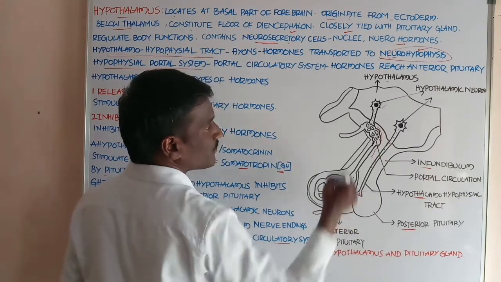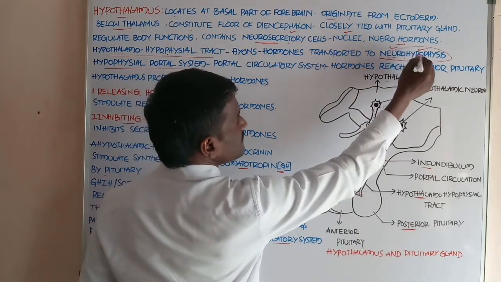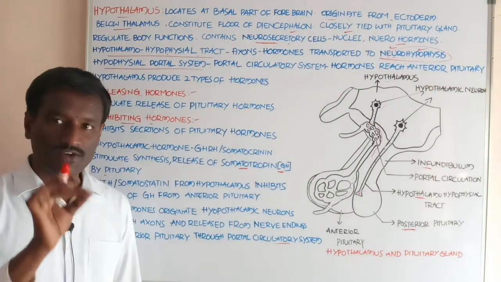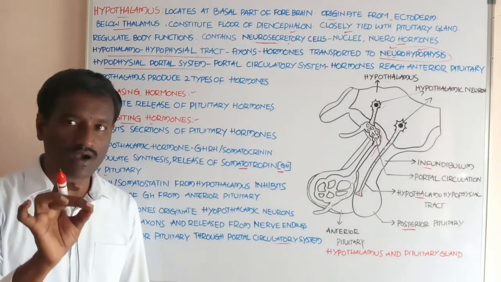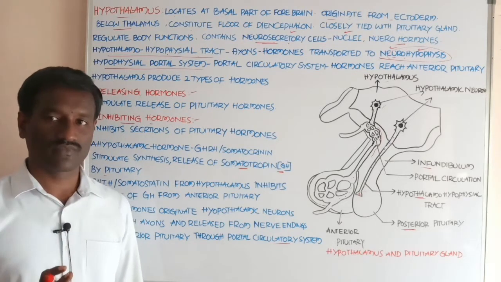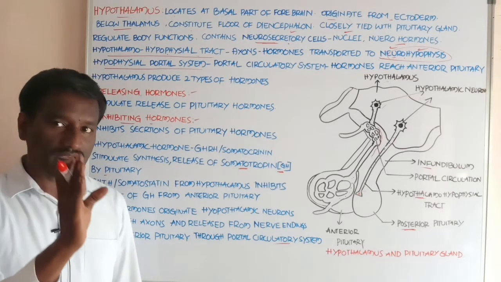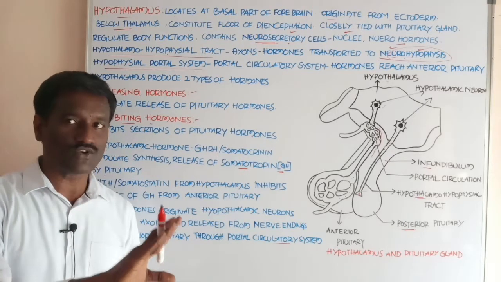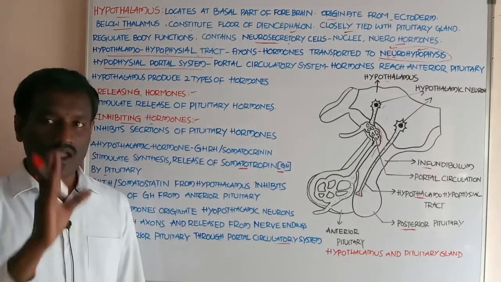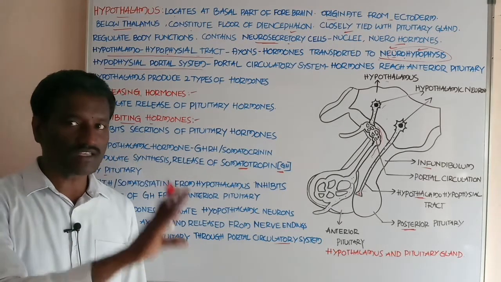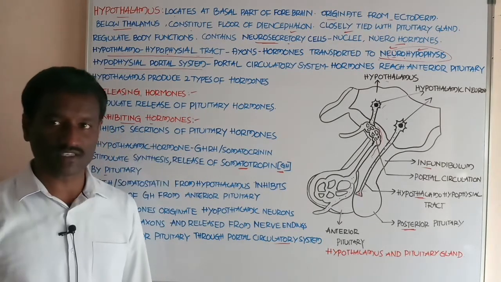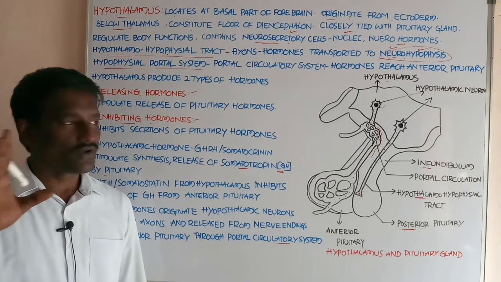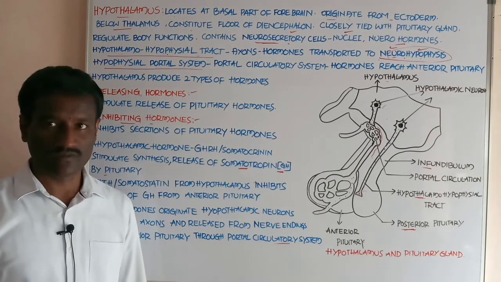The posterior pituitary is also called neurohypophysis. Students, the pituitary gland is also called hypophysis. The pituitary gland divides into two parts: the anterior pituitary, also called adenohypophysis, and the posterior pituitary, also called neurohypophysis.